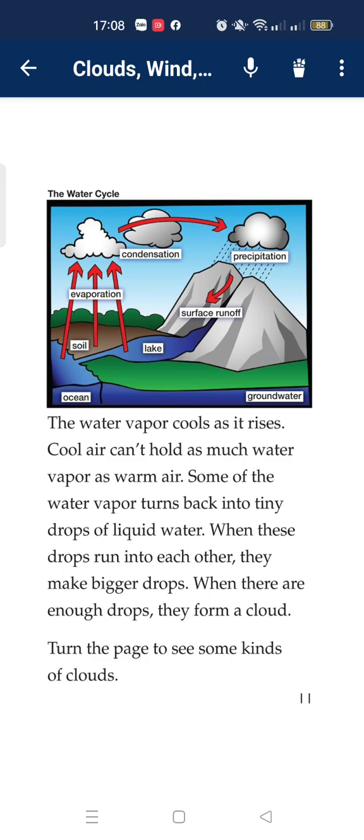Cool air can't hold as much water vapor as warm air. Some of the water vapor turns back to tiny drops of liquid water. Then these drops join each other. They make bigger drops. When there are enough drops, they form clouds. Look at the picture of some kinds of clouds.